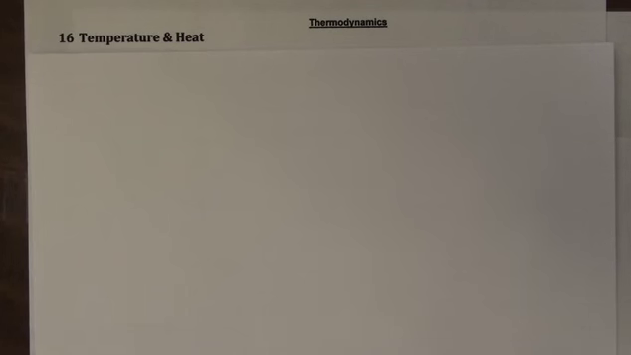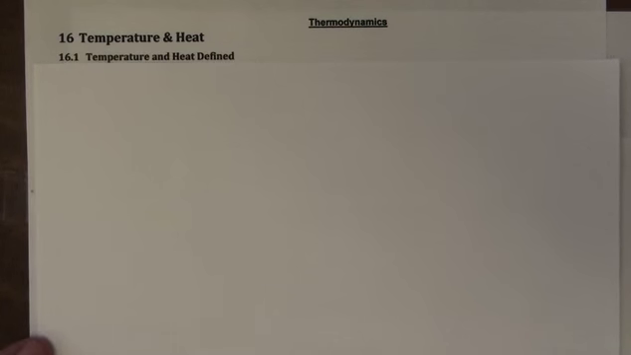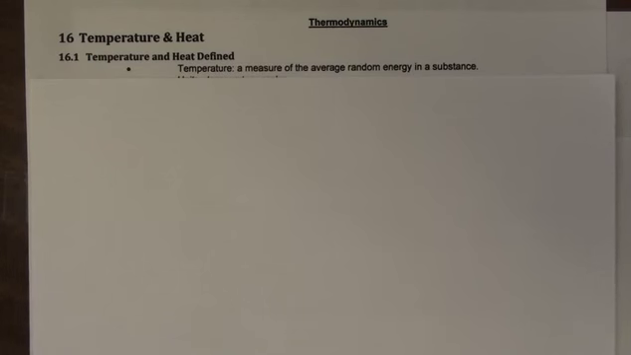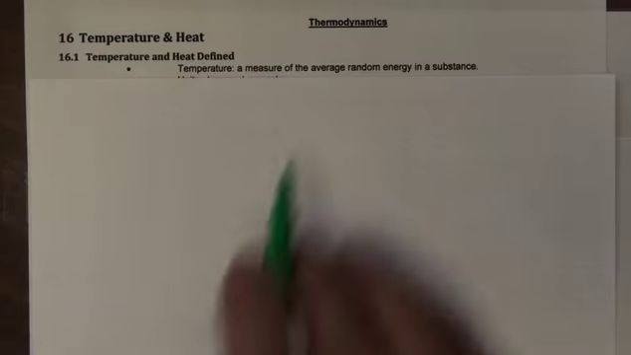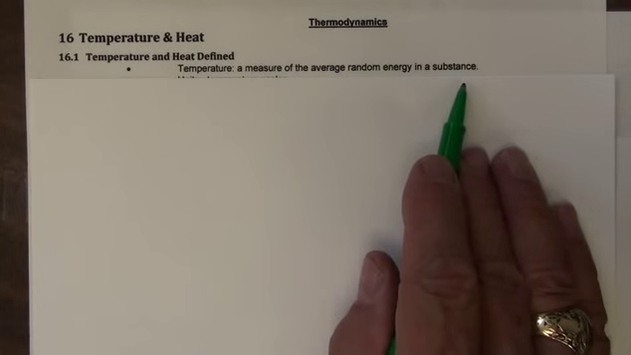This chapter is on temperature and heat. It's on the general section of what we call thermodynamics. And to begin, we need to define what we mean by temperature and heat. Temperature is a measure of the average random kinetic energy in a substance.